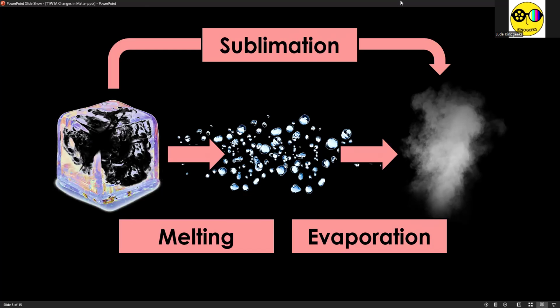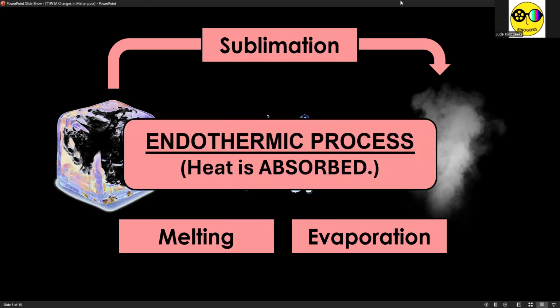Now, all three of these processes, melting, evaporation, and sublimation, require absorption of heat o paghihigop ng init. Therefore, these three processes are called endothermic processes because heat is absorbed.